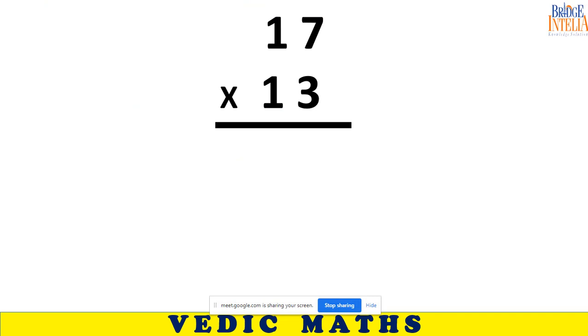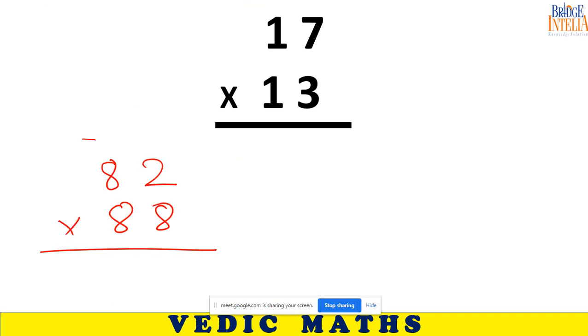So I am writing your question here. Don't use pen and paper. Come on, hurry up. 82 into 88. 7216. 7216. Very good. Done, sir. I had the first answer.